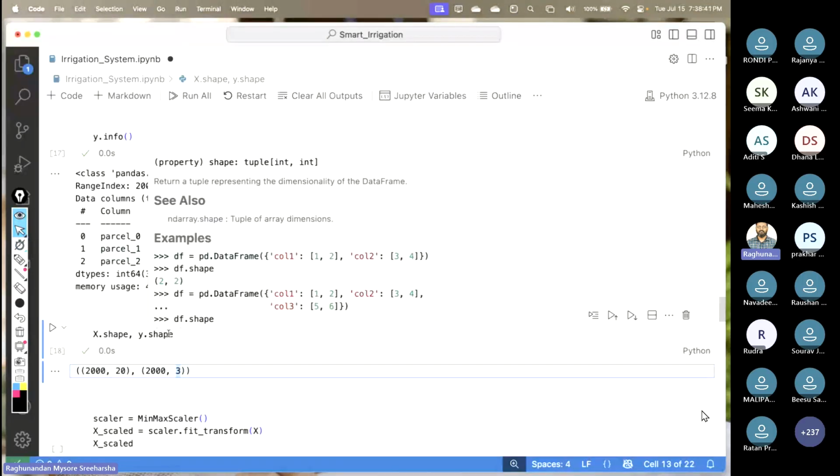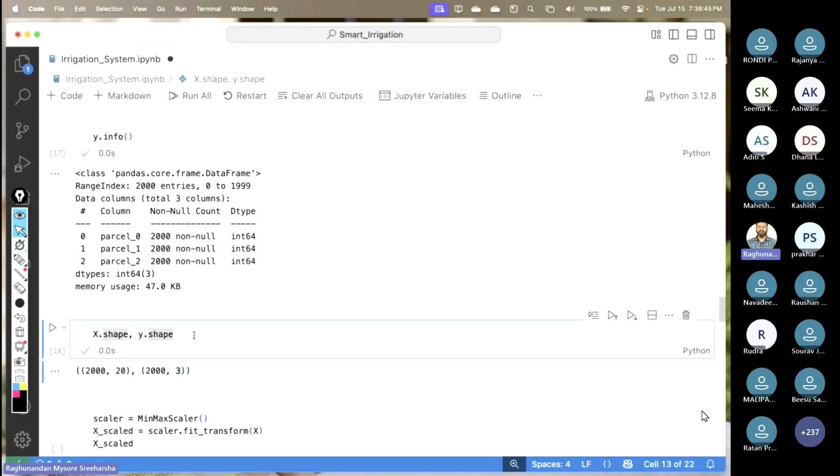I will tell you what you need to do. Students, whatever I have explained from the very starting, from the first row till X shape and Y shape, you have to run the same thing in your local system or Kaggle or Colab, whatever you're using. If due to some circumstances you're not able to do that, I'll give you this IPYNB file. Take this and run it. Once you get till here, you have to have all the values which I have got here. Once it is done, you have to go to GitHub and upload it. I'll show you how to do that.